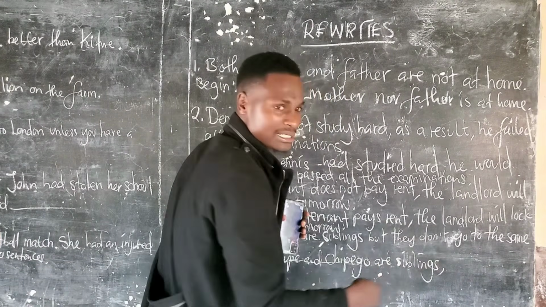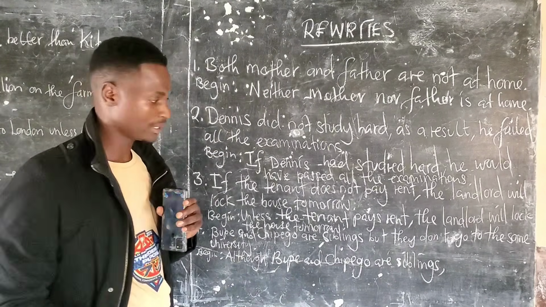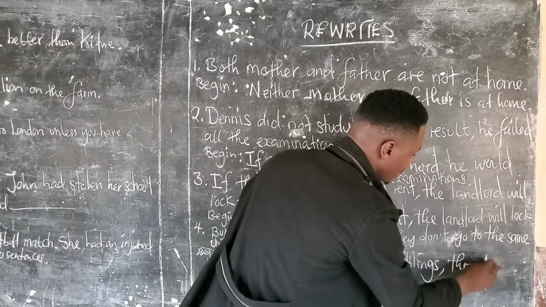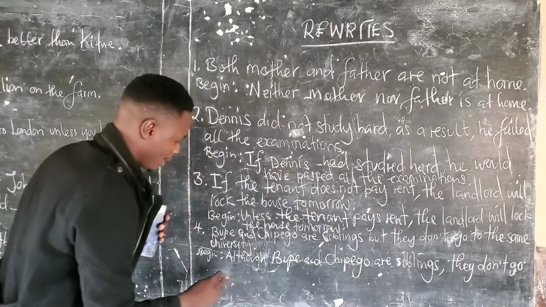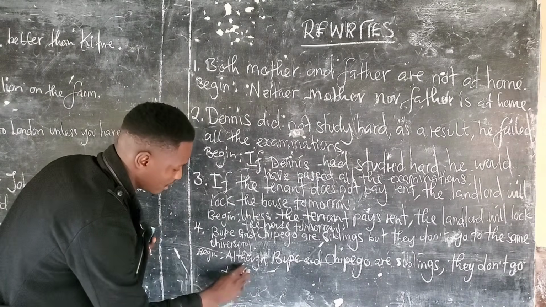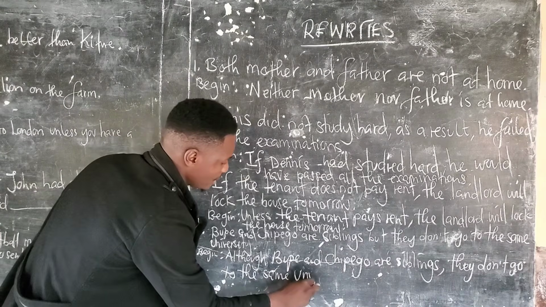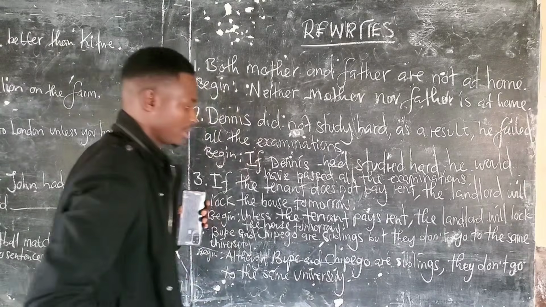Don't add but. You've already used this one to show contrast. So just go direct. They don't go where? To the same university. Are we together? Cool.